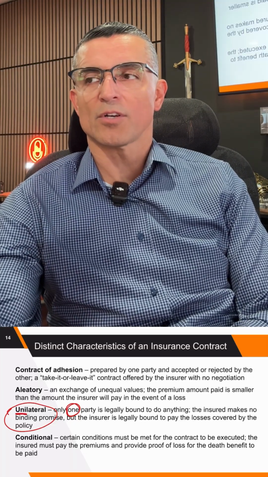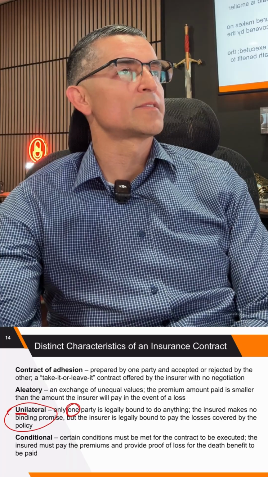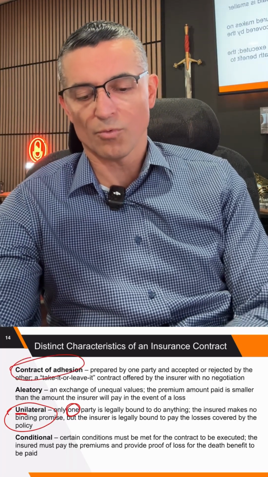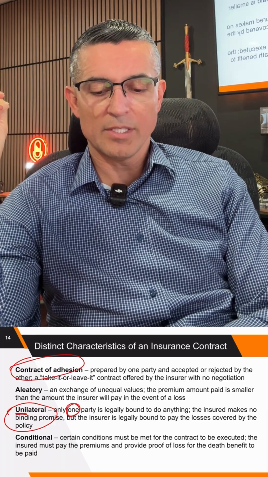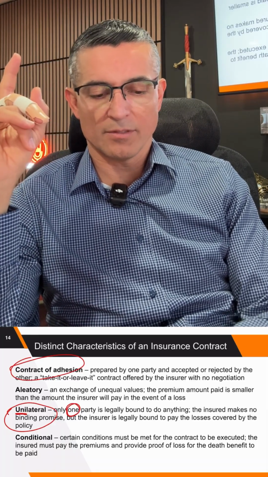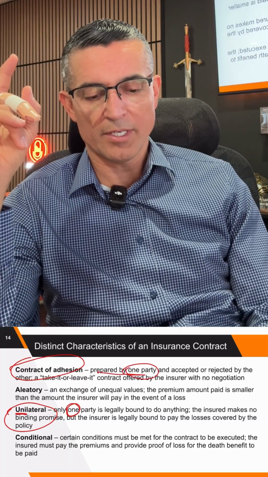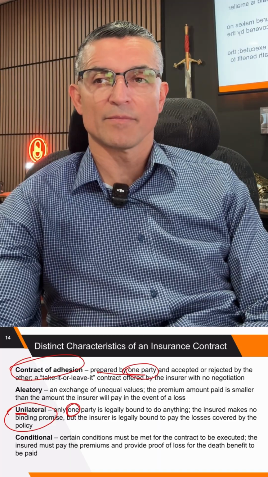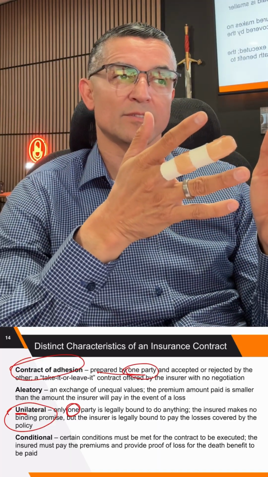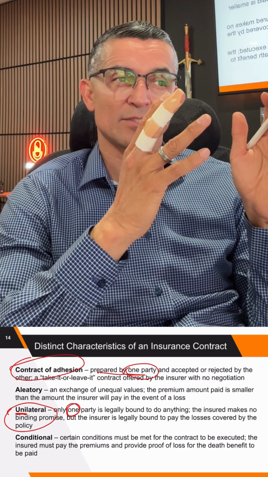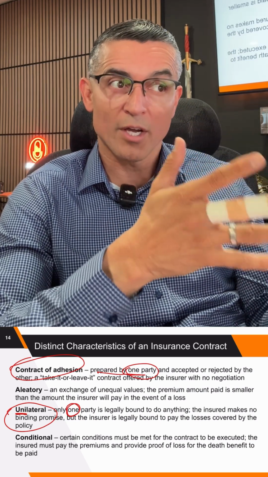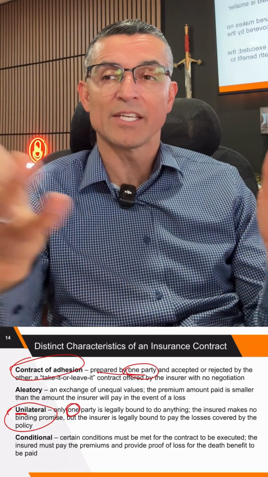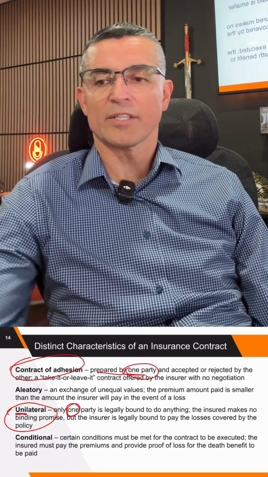There's another one that's called take it or leave it basis. Adhesion. Adhesion is also kind of like one. Adhesion means one party prepares it. So see that? It's prepared by one party, and the other party either takes it or rejects it. The one party that prepares it says to the other party, do you want it or not? Take it or leave it. That's called adhesion. That's the contract of adhesion.